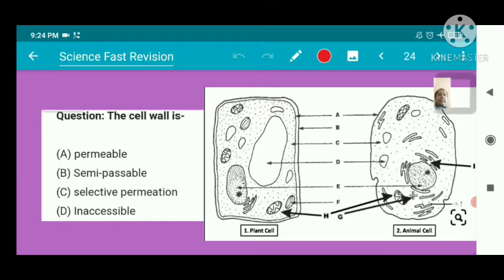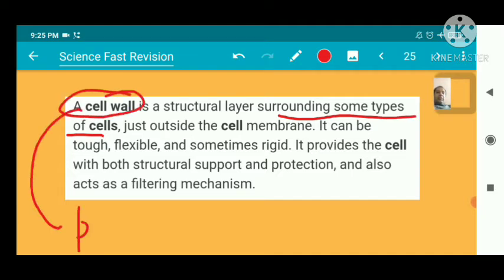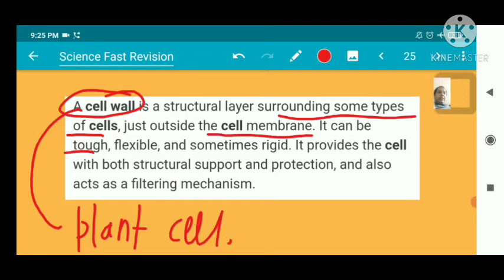The cell wall is permeable. The cell wall is a structural layer surrounding some types of cells, mostly found in plant cells, just outside the cell membrane. It can be tough, flexible, and sometimes rigid. It provides the cell with both structural support and protection, and also acts as a filtering mechanism.